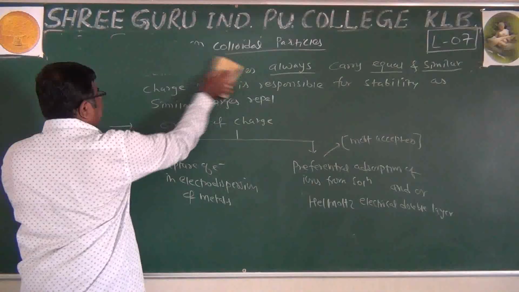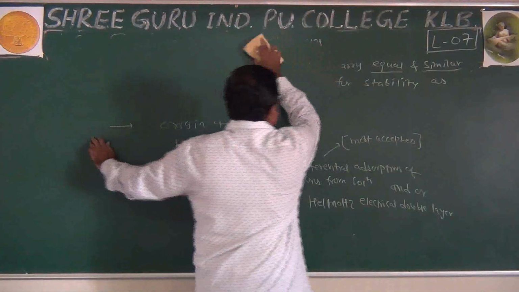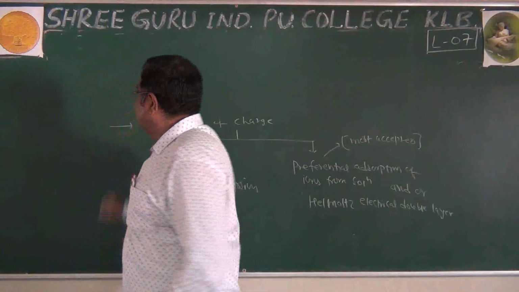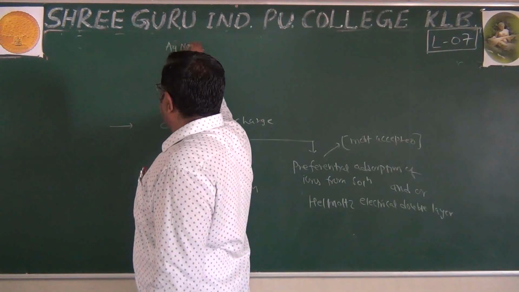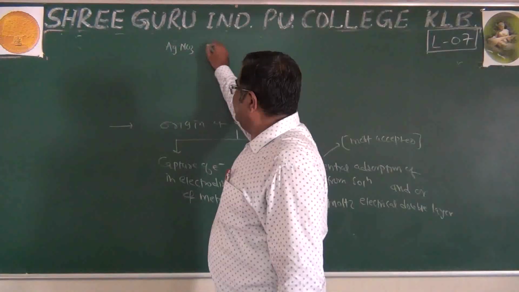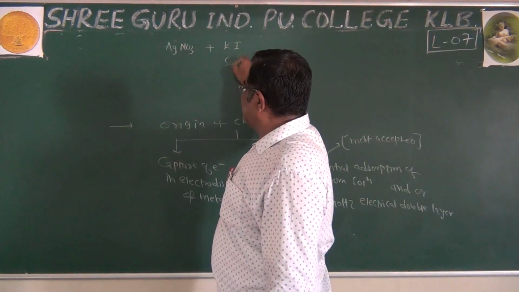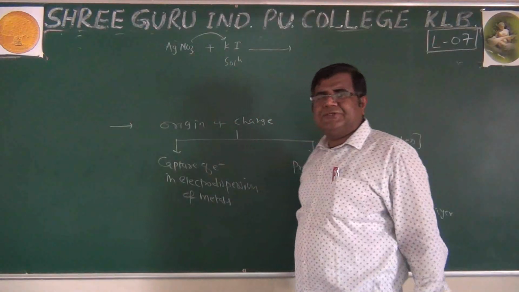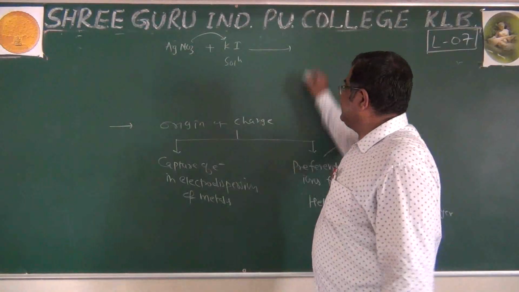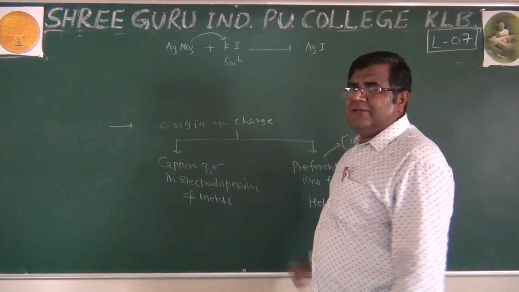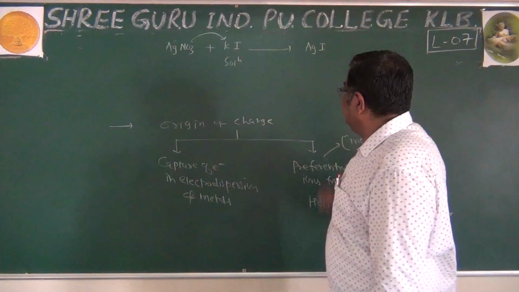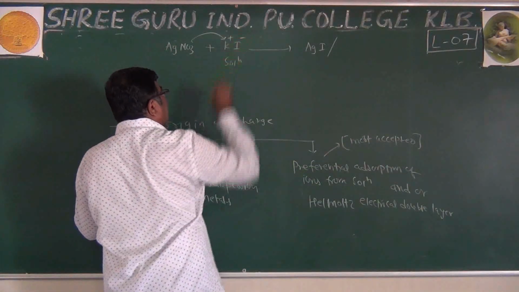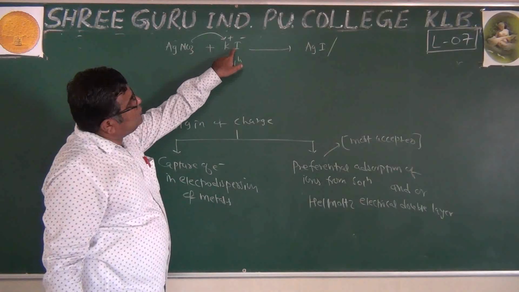Now we take an example to know what we mean by preferential adsorption. If we take silver nitrate solution and add a small amount of it to the potassium iodide solution, we get silver iodide, and this silver iodide adsorbs one of the ions which is common in solution.